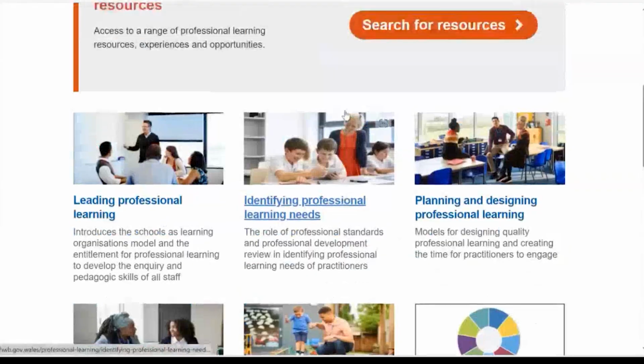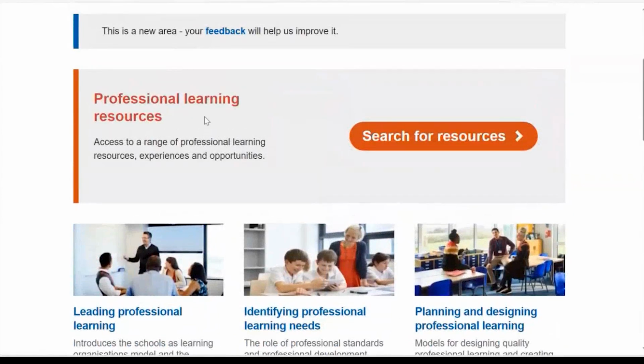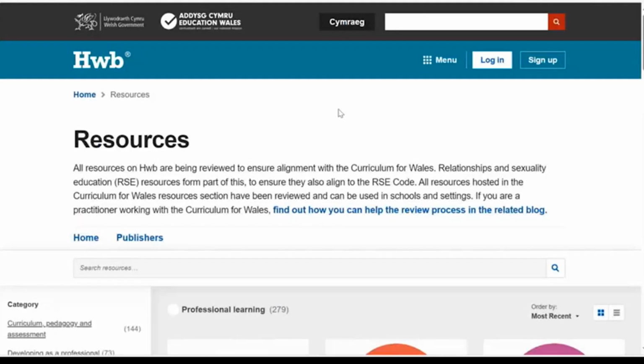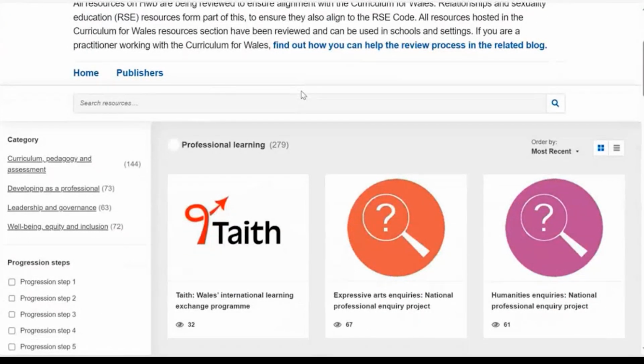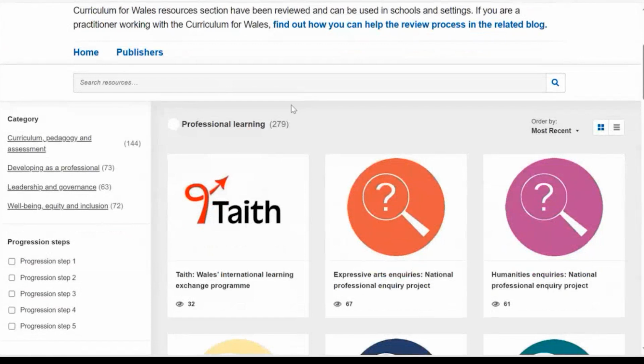But the bit we're going to be concentrating on is this large bar at the top, professional learning resources. And this is our professional learning resource repository. So our second click takes us into the resource repository. And that looks like this. So it's a searchable repository of a wide range of resources, but you can see no more than 300 resources, and we're refining that on a daily basis.